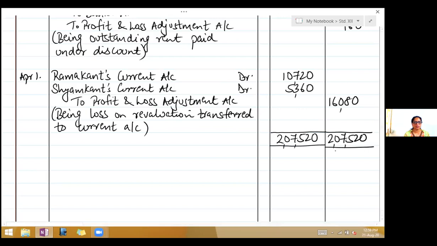So today, students, we have solved 2 problems on current account. Go through them very carefully and write it neatly in your books. If you have any doubt,